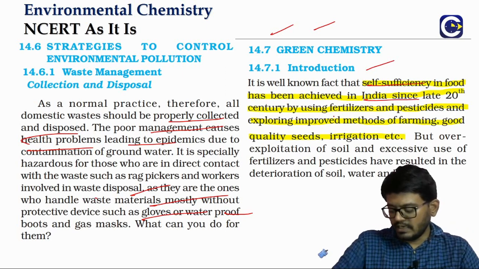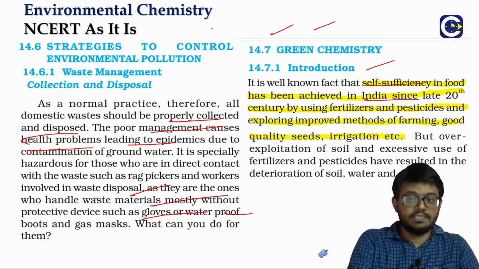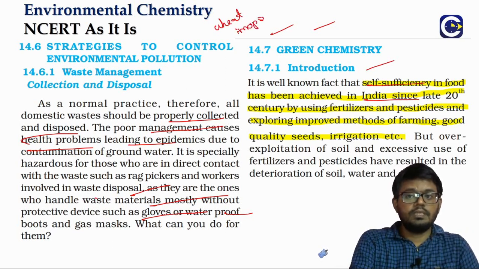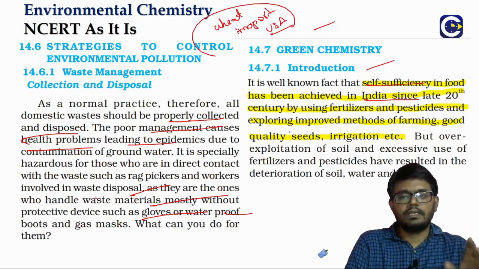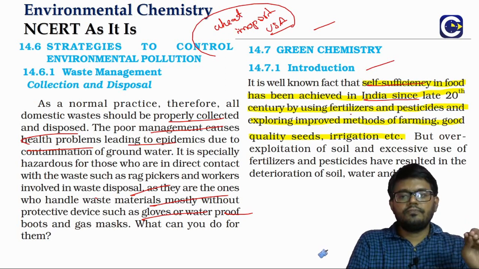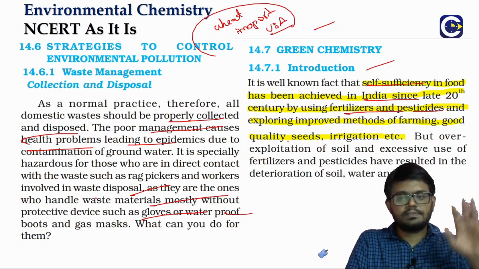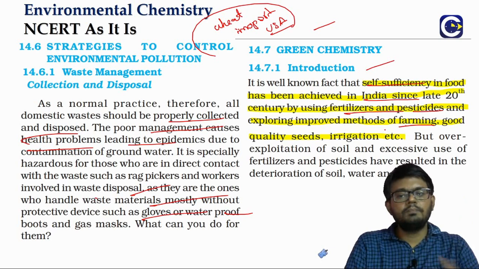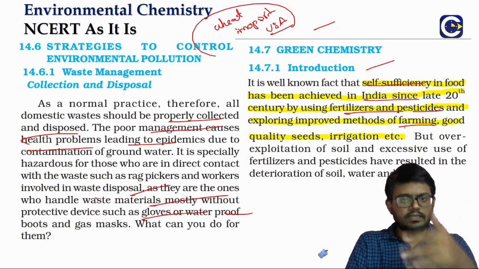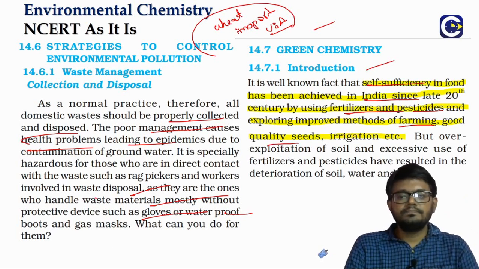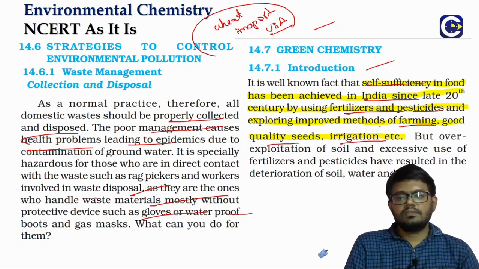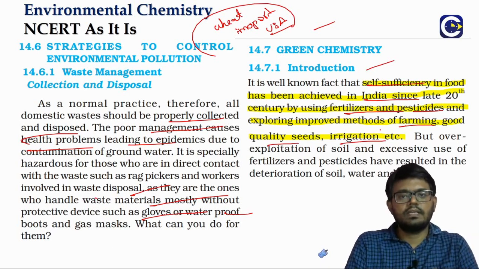So even in the early part of the 20th century, we used to import wheat from the USA and so on. We were not a self-sufficient country in terms of food, but we have achieved this by the use of fertilizers, pesticides, insecticides, chemicals, and also by exploring improved methods of farming using tractors and all these things. Quality of seeds, hybrid seeds which will have a high yield, irrigation methods. All these things have helped in making sure that our country is now self-sufficient in terms of food.